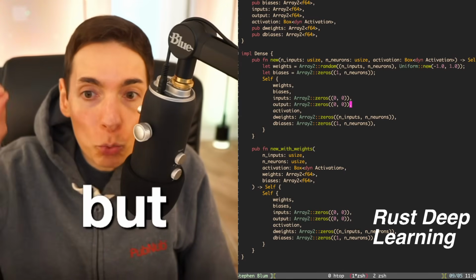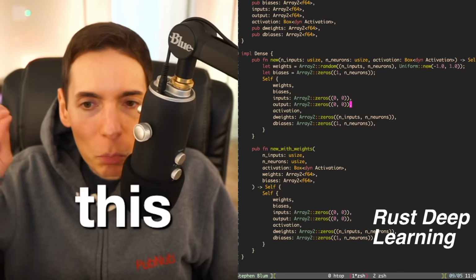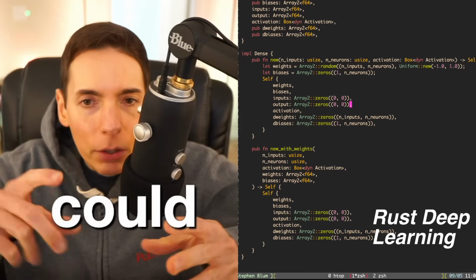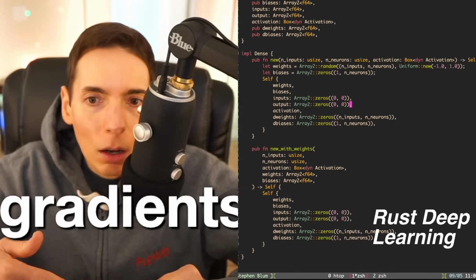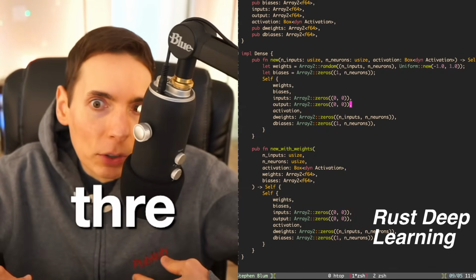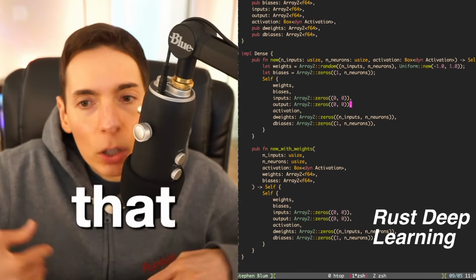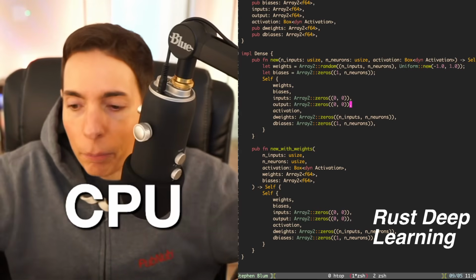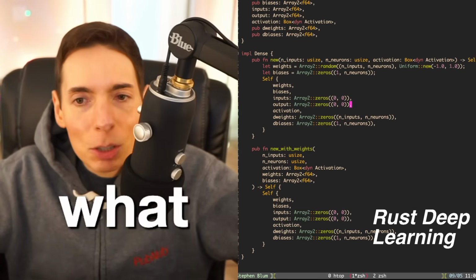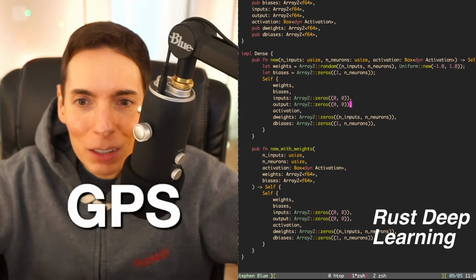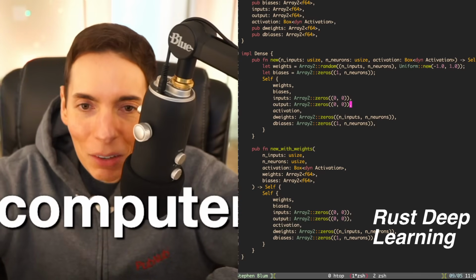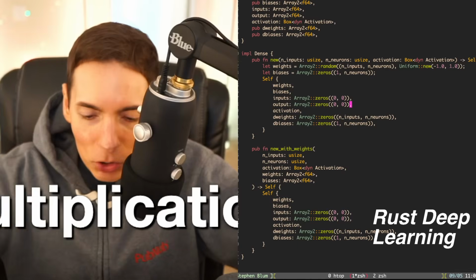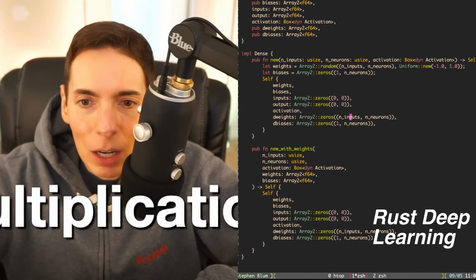But for training, we could make this multi-processed. We could submit the workload to train and then capture gradients from different threads, for example. We could do something like that to accelerate the training on a CPU style model. But you know what? If you have a GPU, we could probably just use GPU compute acceleration with matrix multiplications. We don't want to do that today because we're just going to mess around. We're just going to have fun.